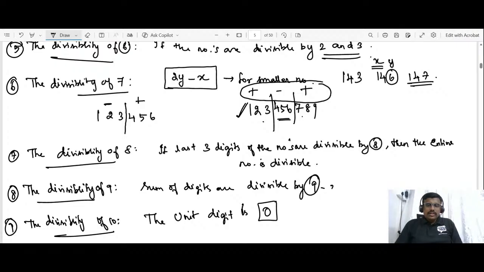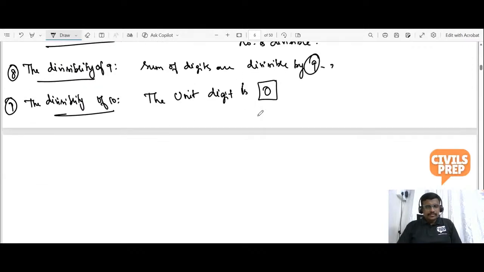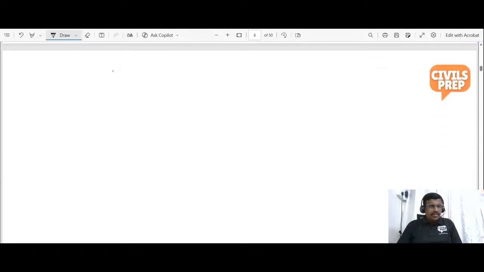Till 10, you don't need any examples because you would have learned them in school or in other competitive exams. But from 11, we could have some examples also. Okay, the divisibility of 11.